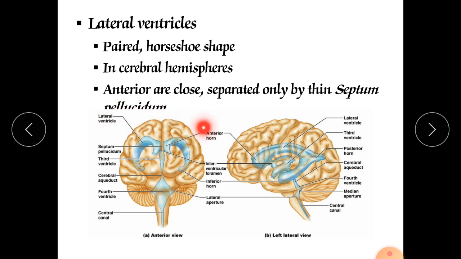Don't forget these words. I know they are somewhat difficult, but you should recall them, because without recalling these words you cannot survive in pharmacy. As we know, the choroid plexus is available in all three parts, but the production of cerebrospinal fluid occurs mainly in the choroid plexus of the lateral ventricles, and from the lateral ventricle the journey of the cerebrospinal fluid starts.